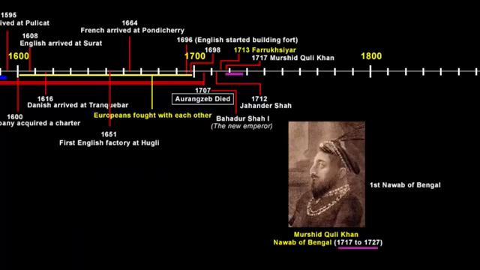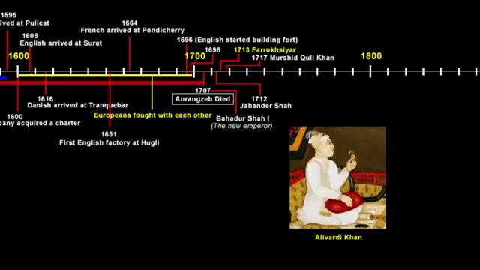Murshid Quli Khan eventually died in 1727, and he also had successors just like any other ruler. But I want you to know that there were only 3 Nawabs including Murshid Quli Khan who were strong rulers of Bengal. Otherwise, if we go on to talk about each and every person's detailed account, then history becomes a never-ending subject. So fast forward to the next strong ruler, Alivardi Khan. He became the Nawab in 1740.